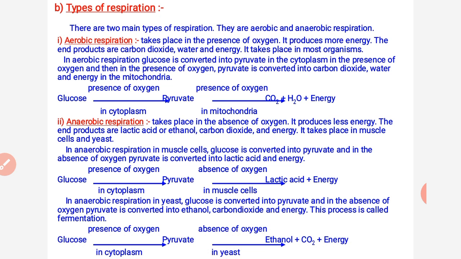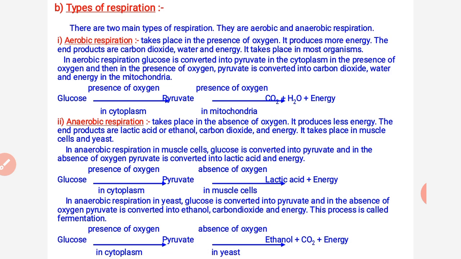Okay, so that is the reaction that takes place in our muscles only, where the glucose converts into pyruvate. Pyruvate is a molecule which is formed in each and every type of reaction. You can see over there, in both aerobic and anaerobic respiration, pyruvate is formed. So for the formation of pyruvate, oxygen is not necessarily required. So after pyruvate, in the absence of oxygen in our muscles especially, this produces lactic acid and energy.